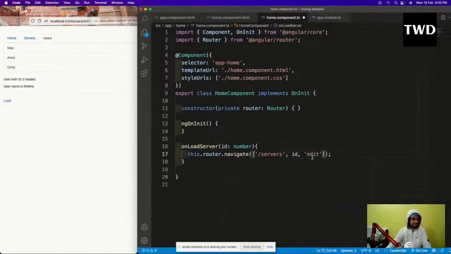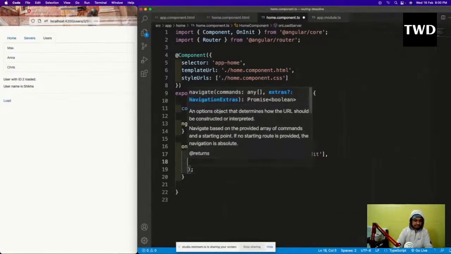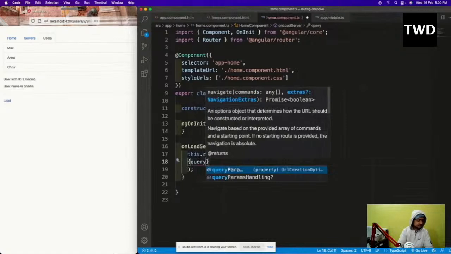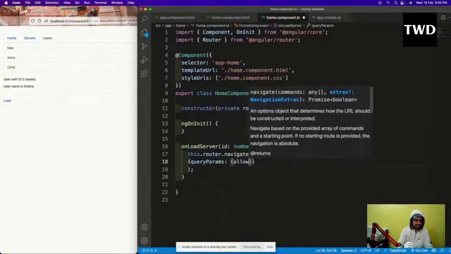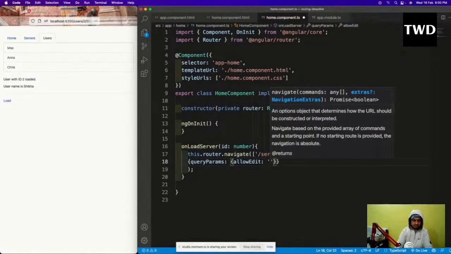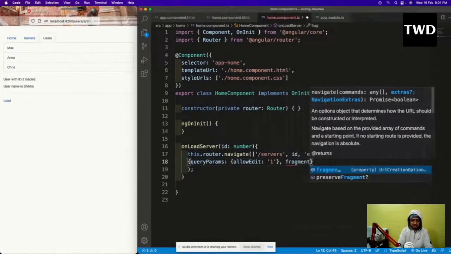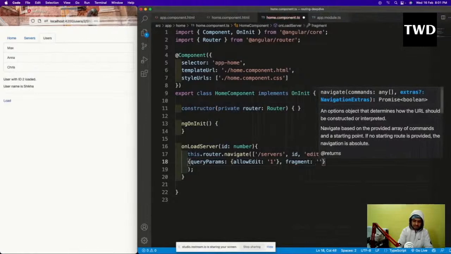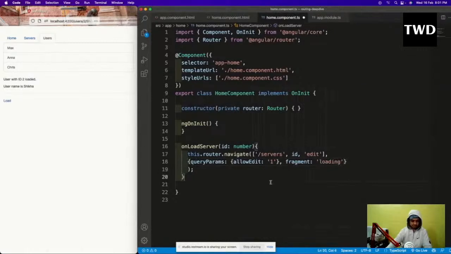I'm going there, and then after this comma, and then query params, and allow edit is 1, comma, fragment is loading. So this is there, and let me save it.